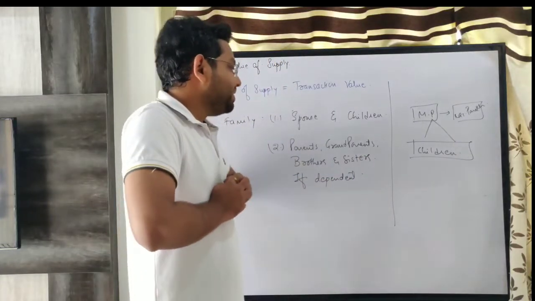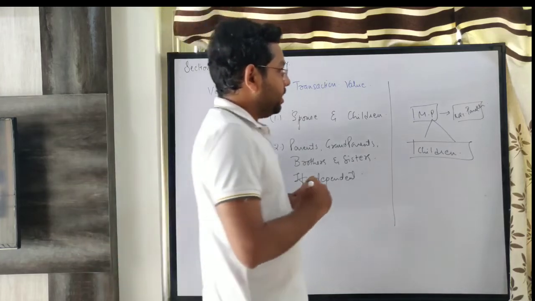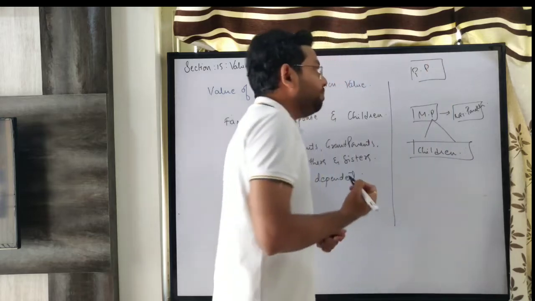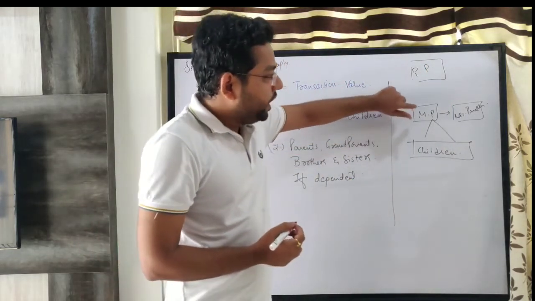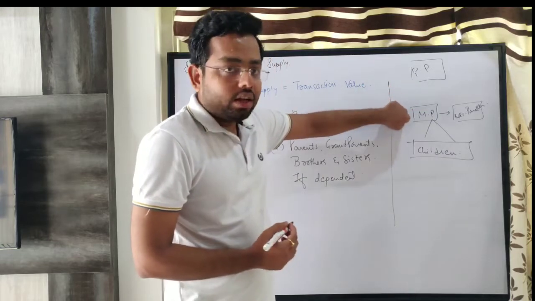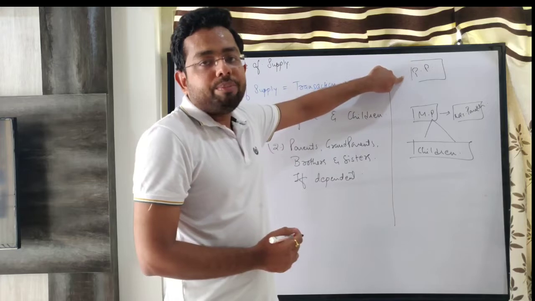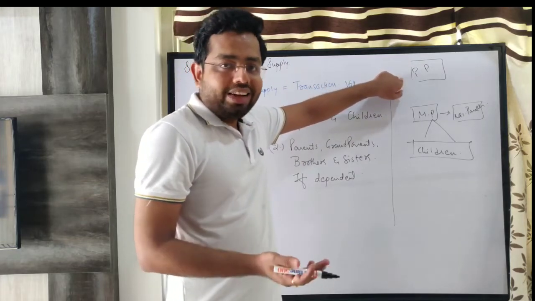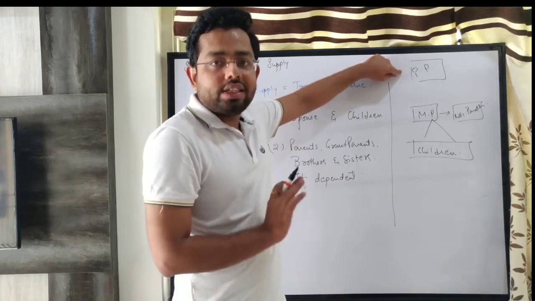Now it brings in an interesting situation. Like my father, his name is Pradeep Bhai Parekh. For the family of Mr. Meet Parekh, Pradeep Parekh would be included if Pradeep Parekh is dependent on Meet Parekh. Interestingly, he is not dependent on me. He is having his own earnings and he is independent.